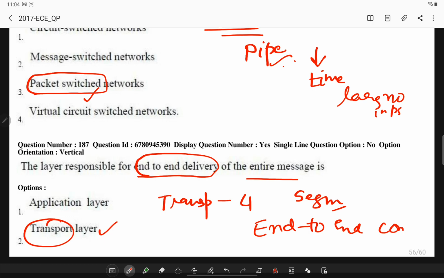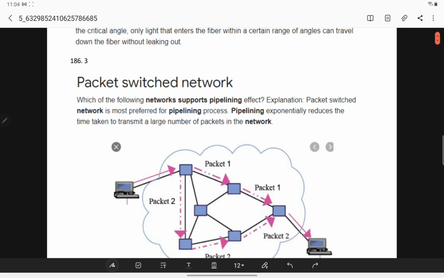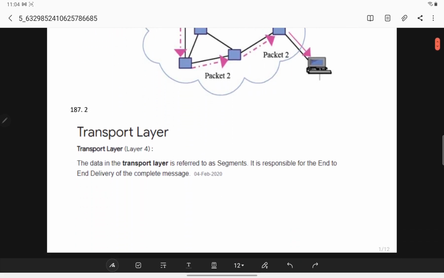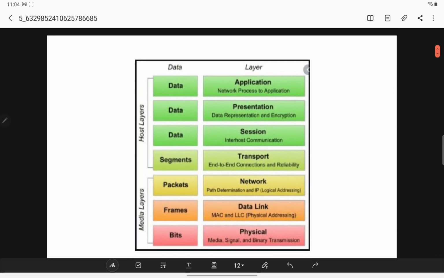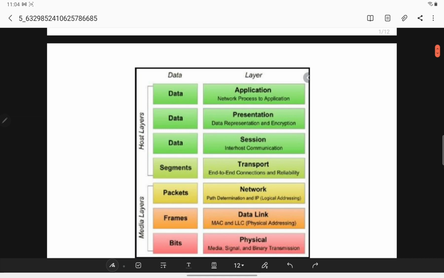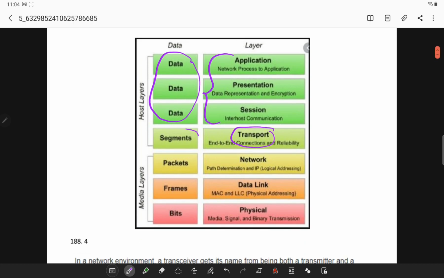I'll show you the different layers and their functionality. This is the PDF which I have created, available in the link provided in the description. In the top three layers, application, presentation and session, the format is data, and in the transport layer the format is segments. Observe that it is called bits in the physical layer, frames in the data link layer, and packets in the network layer. This representation of data is very important, so make a note of it.